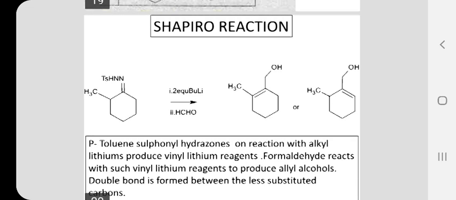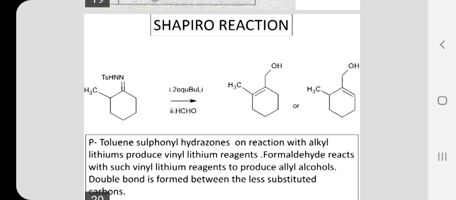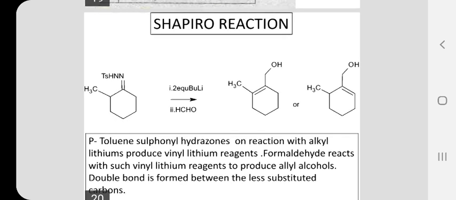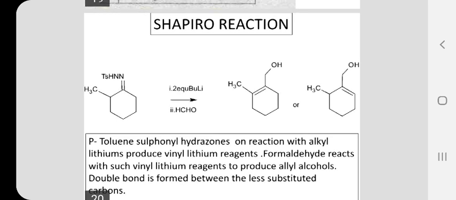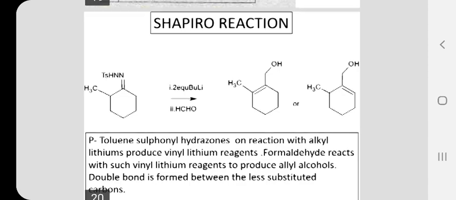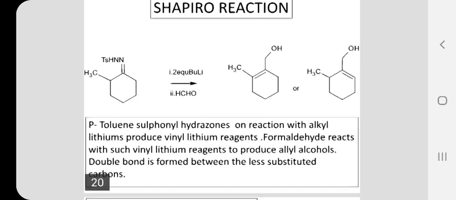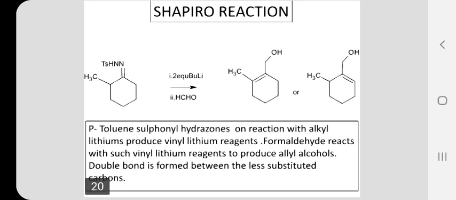So, para-toluene sulfonyl hydrazones on reaction with alkyl lithium produce vinyl lithium reagents. Formaldehyde reacts with such vinyl lithium reagents to produce allyl alcohols, and the double bond is formed between the less substituted carbons. So this reaction is called the Shapiro reaction.